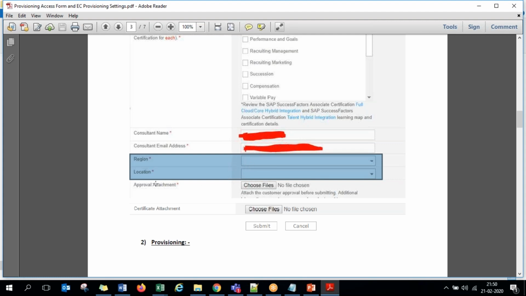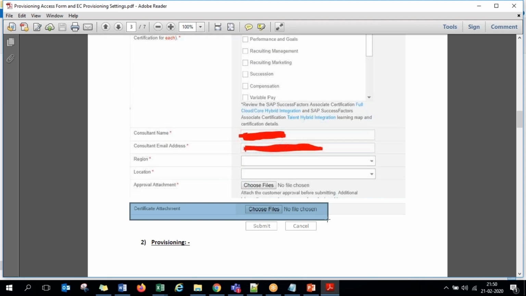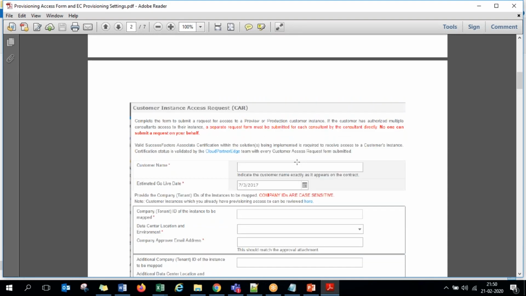Then you have to upload the approval mail that your customer side project manager has given, and your certificate as well. Whenever you qualify on the certification, you'll be given a PDF copy of your certification, and that PDF copy can be uploaded here. So this is how the HCM Cloud Operations portal looks with all these details. You just have to fill this form, and within 5 business days the system access is given. Any questions here, guys?